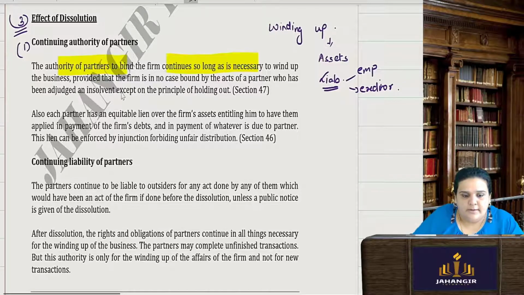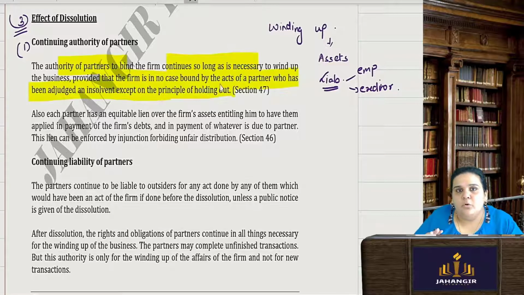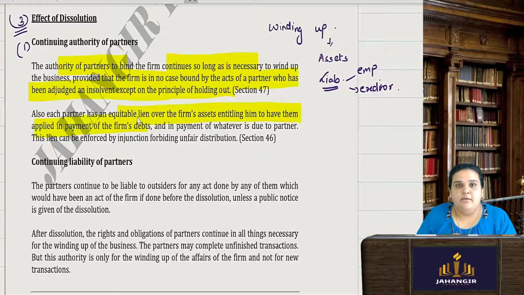Provided that the firm is in no case bound by the acts of a partner who has been adjudged insolvent, except on the principle of holding out. Also, each partner has an equitable lien over the firm's assets, entitling him to have them applied in payment of the firm's debts. Obviously, if a particular partner has paid the debt of the firm completely, then he has a right to take the firm assets in payment of whatever is due to him.